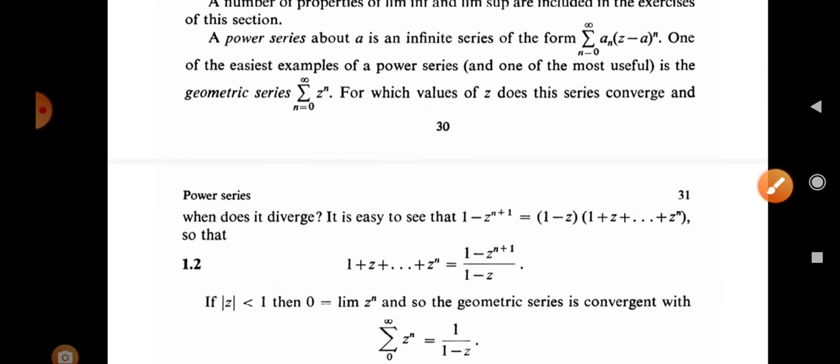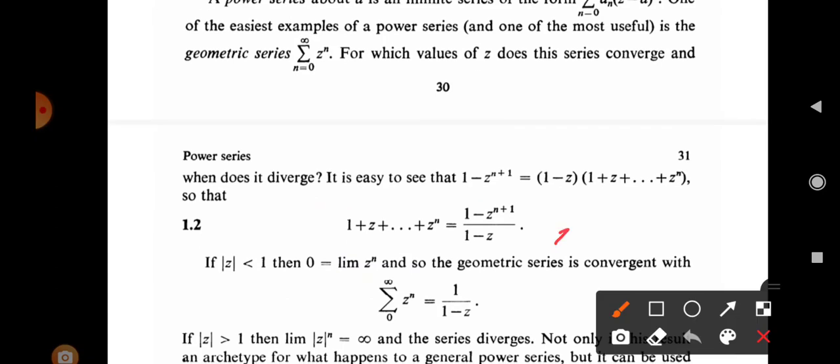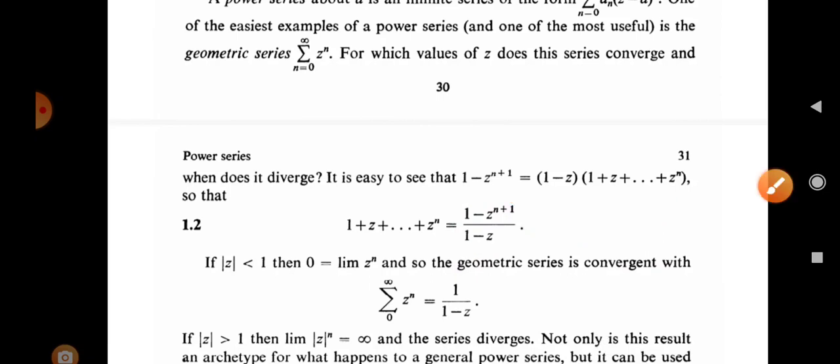Now if z equals 1, then this becomes infinite. So we choose a point with mod z strictly less than 1. Then if mod z is strictly less than 1, the limit of z^n equals 0 and the geometric series is convergent.